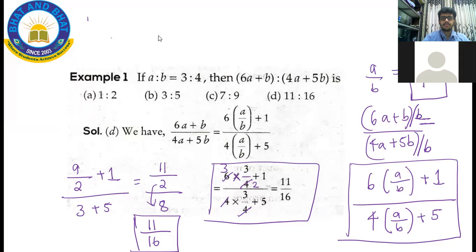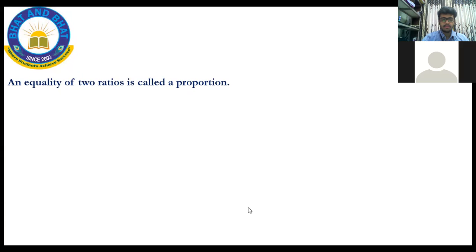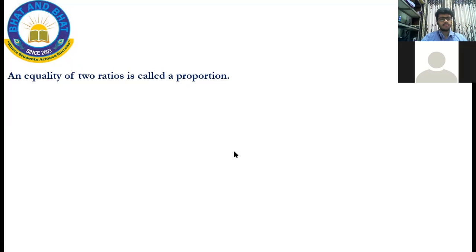Okay, so let me continue then. Just a minute, my computer is stuck.